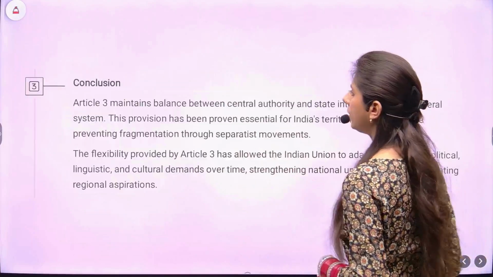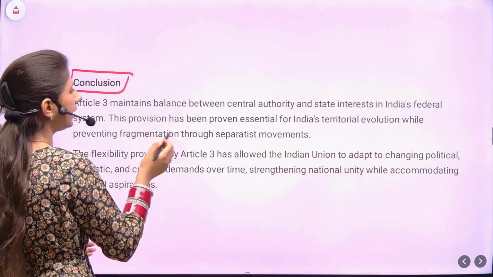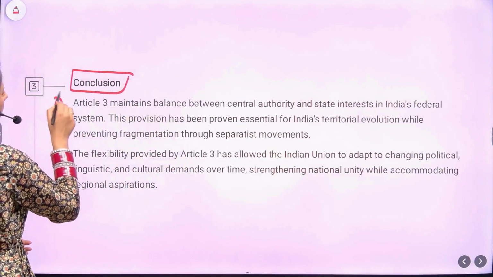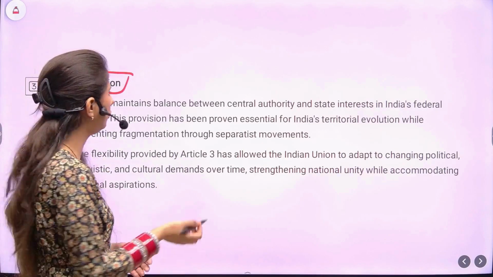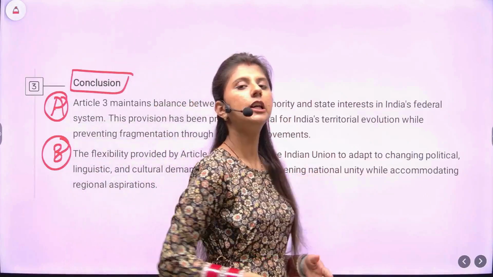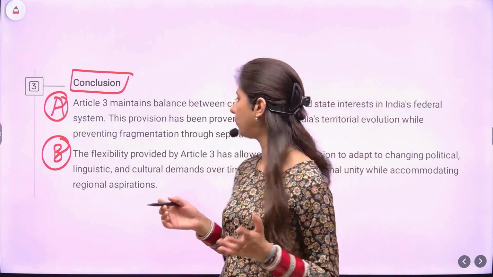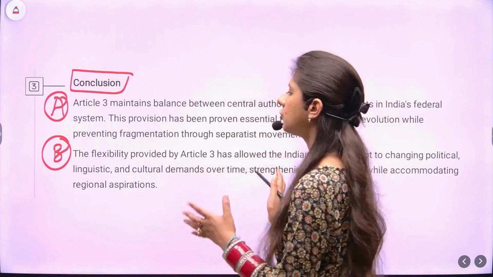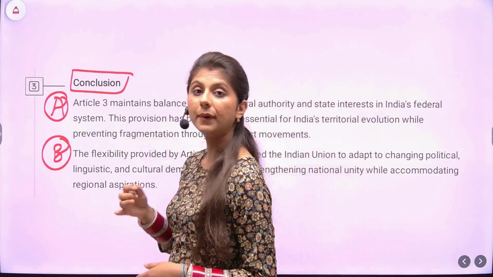Now let's come up to the final section of the answer, that is the conclusion. Here again I have given you two options, A and B. If it is a 10-marker question, you can just choose either of these. If it is a 15-marker, you can club these, you can merge these, and depends on your understanding. This is just for the reference for your understanding. So how will you summarize the points?